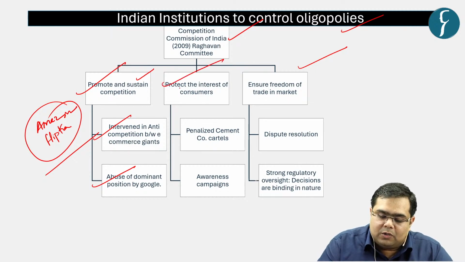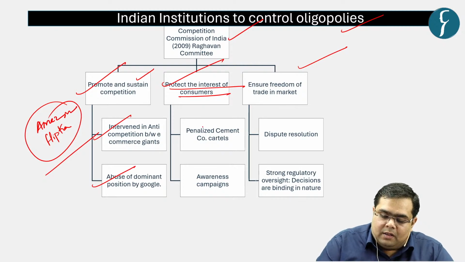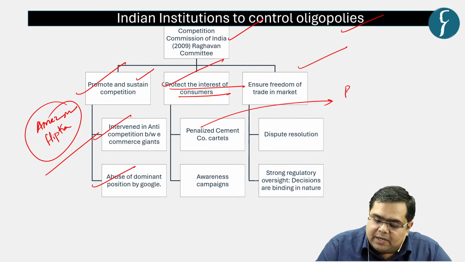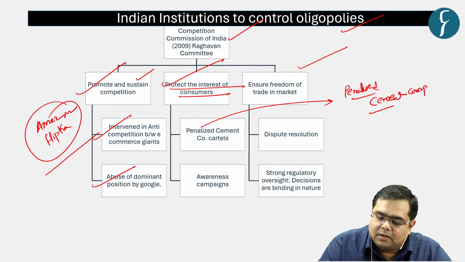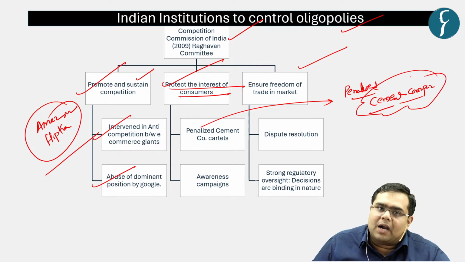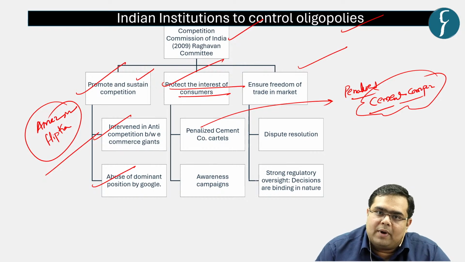Next, it also protects the interests of various consumers. How? You have to cite examples from various actions that have been done by the body. It in the past has penalized various cement companies. Why? Because again they tried to form cartels and tried to set a commonly agreed price of cement, right?